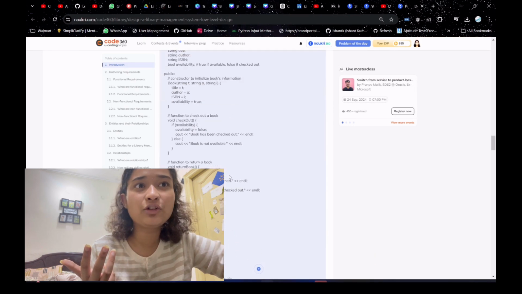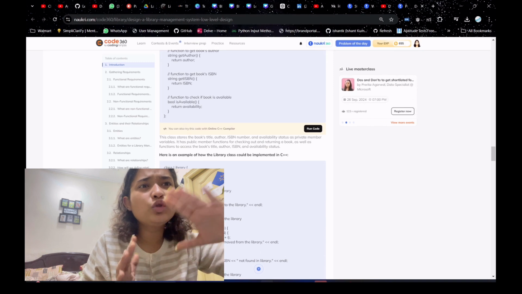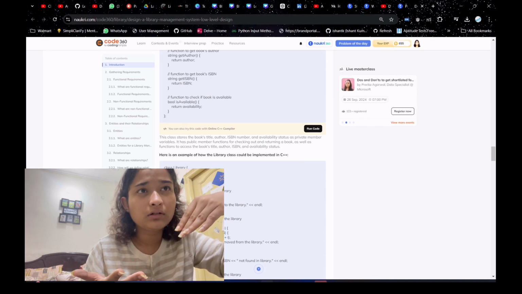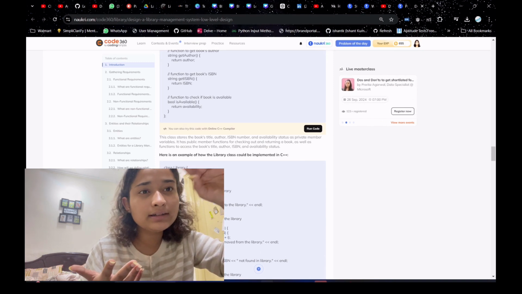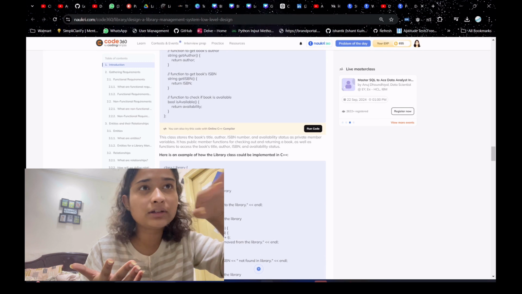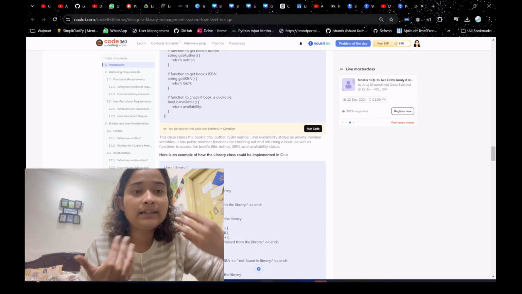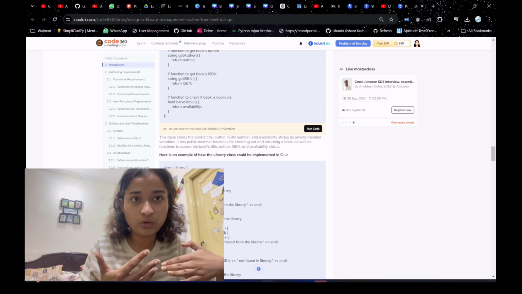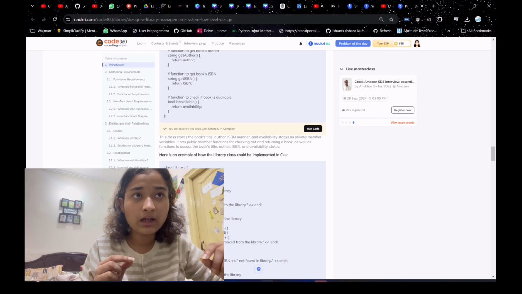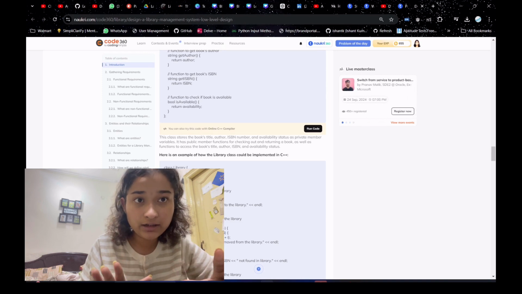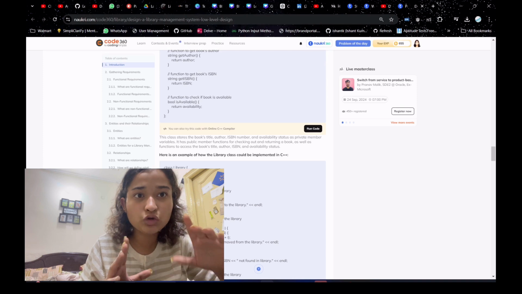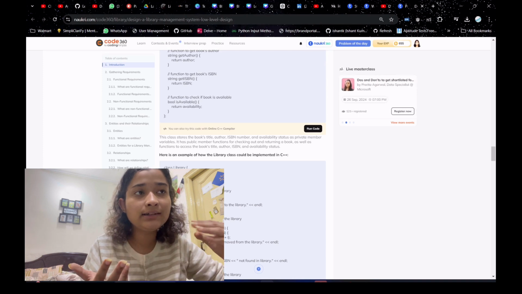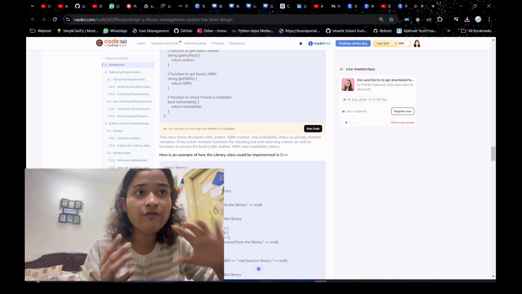And at last they have also given the code. So guys, you don't have to write the code all together. You can just simply understand how the things are done, because mostly in interviews they don't expect you to write the entire code. It's not the case for every company's interview, so you should be clear about which interview you are giving, but mostly they just expect you to give classes and functions.